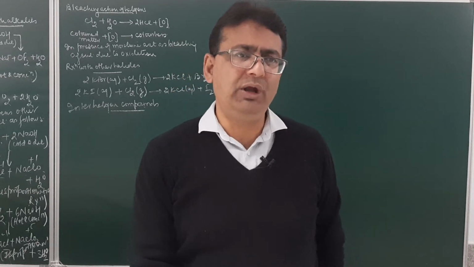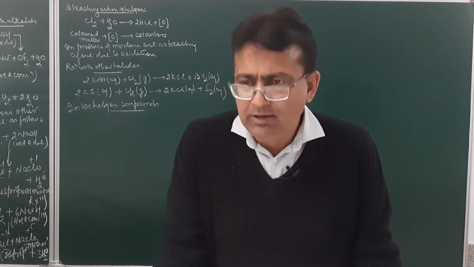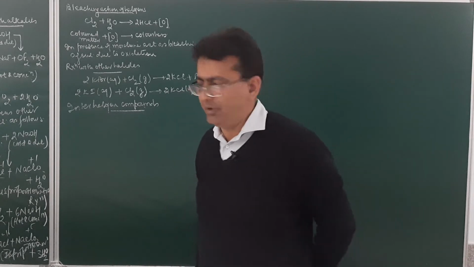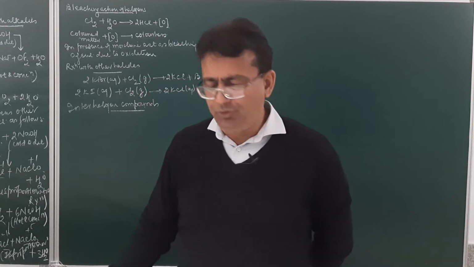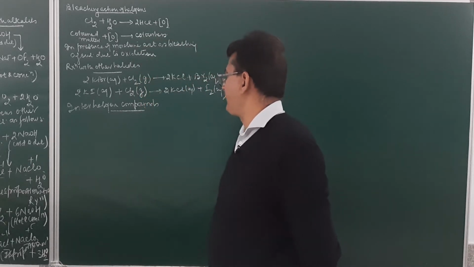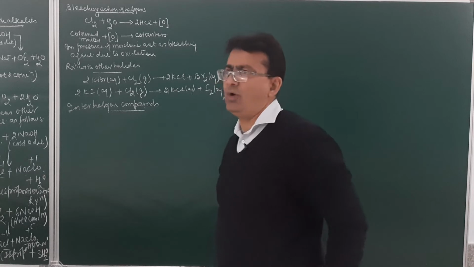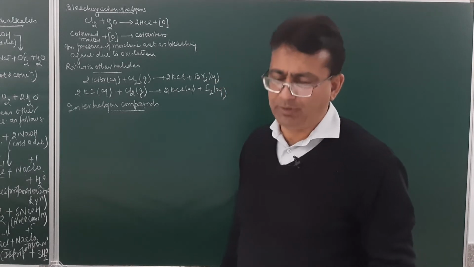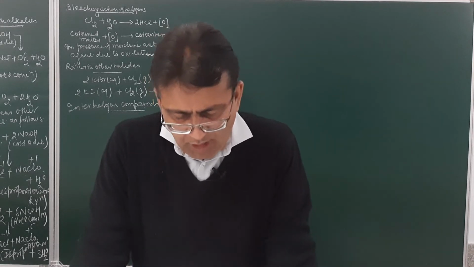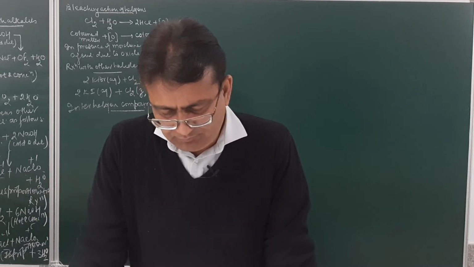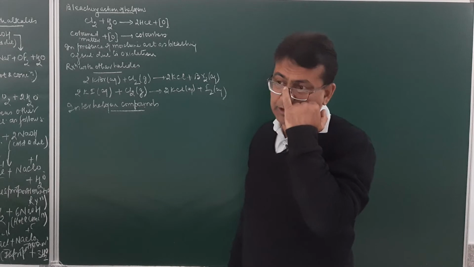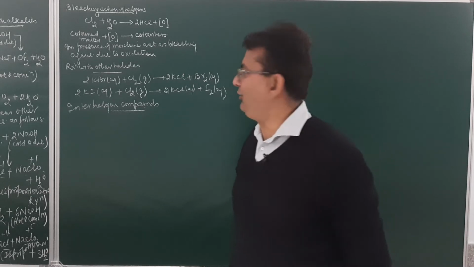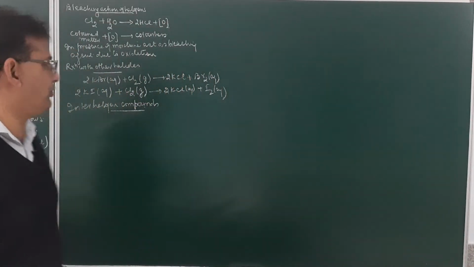Whenever the combination of the halogens takes place, they form interhalogen compounds of various kinds. The first question is, why do the halogens form interhalogen compounds? The reason is the very less electronegativity and the size difference